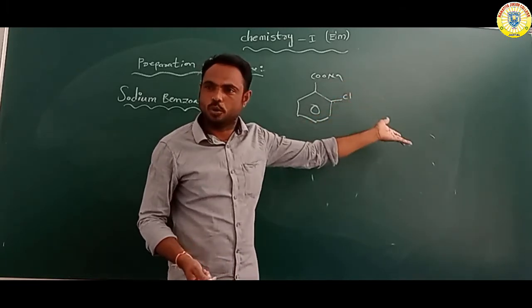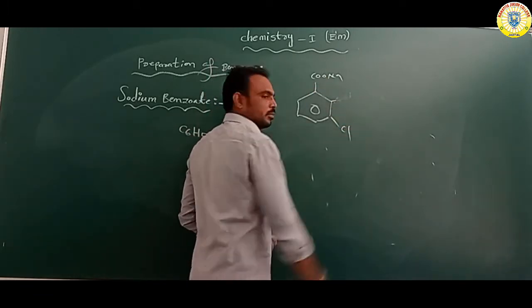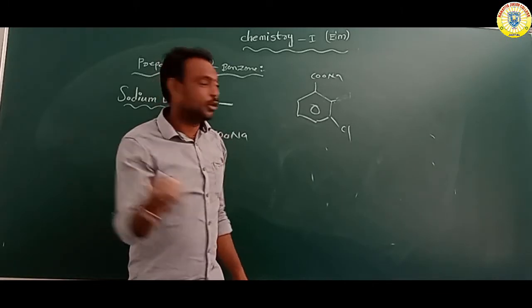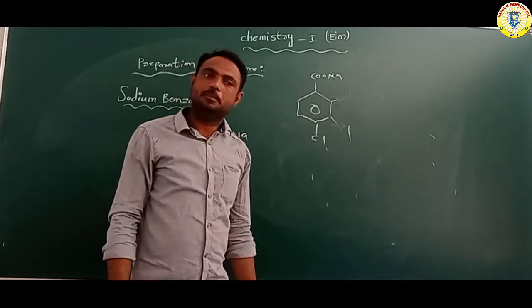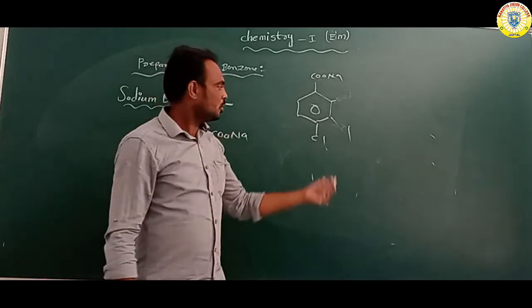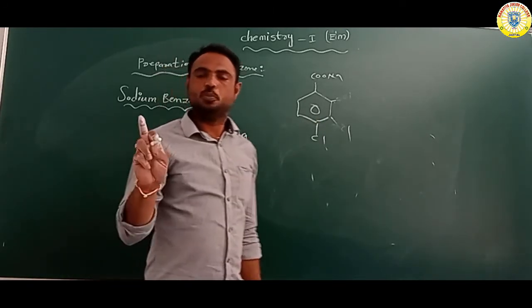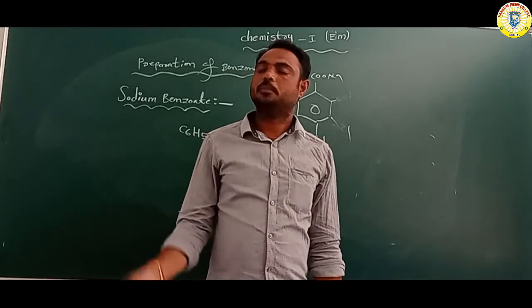Or metachloro sodium benzoate or parachloro sodium benzoate. So different positions: ortho, meta, and para.